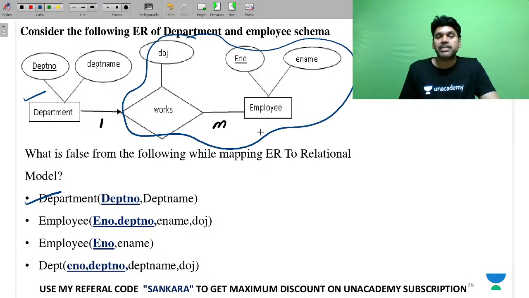You know what the meaning of this is. Therefore employee is going to be modified with the key column of the left-hand side. So employee with the number, and employee with the DOJ. So what is false? The false is this, and this is false.